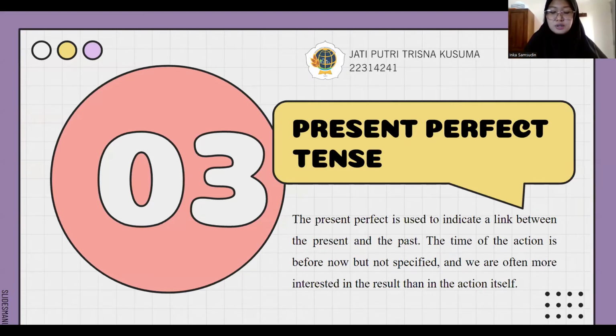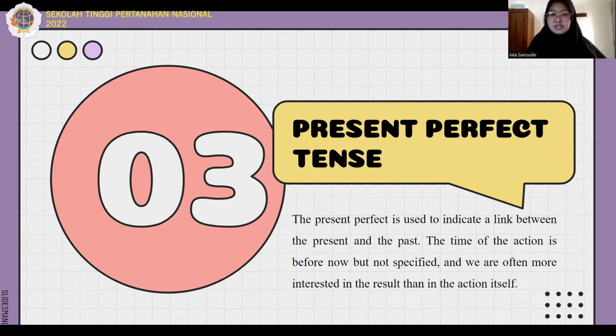Now, I would like to explain to you guys about present perfect tense. So, the definition of present perfect tense is used to indicate a link between the present and the past. The time of the action is before now, but not specified, and we are often more interested in the result than in the action itself.